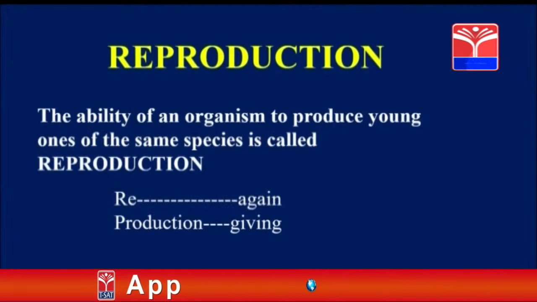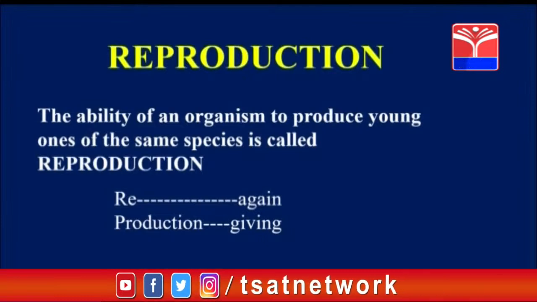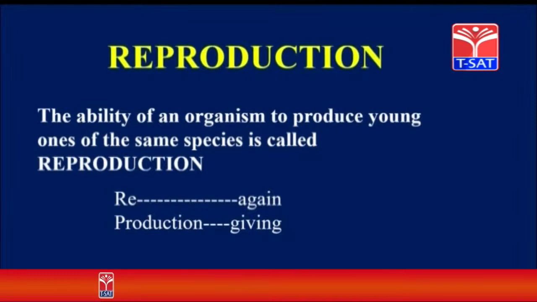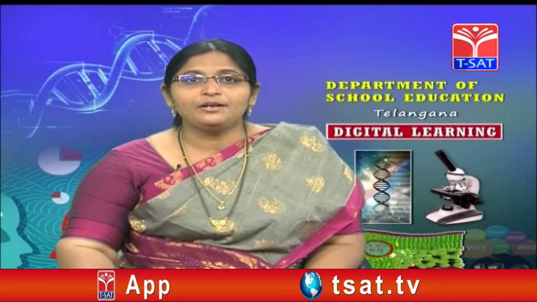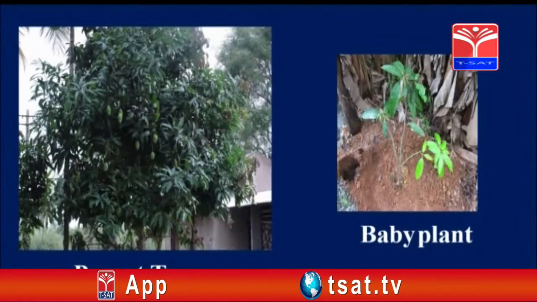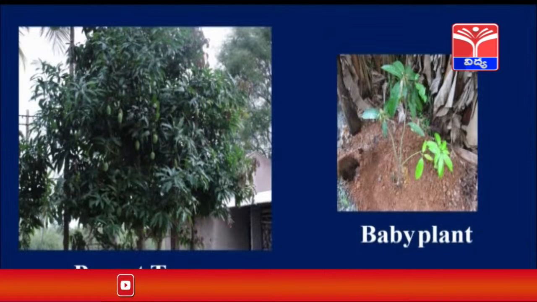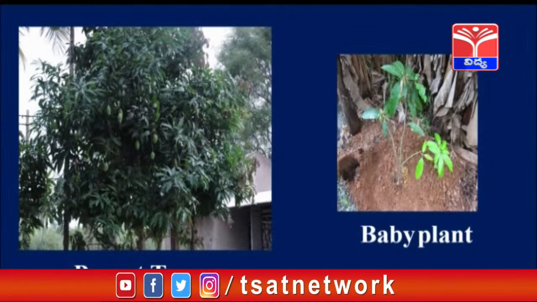So here, what is reproduction? The ability of an organism to produce the young ones of the same species is called reproduction. Re means again, production means giving. So reproduction means nothing but again giving birth to the organisms. So they may be of the same species. For example, you can see here children, a parent tree is there, a mango plant, it gives rise to a baby plant which is a mango plant itself of the same species.